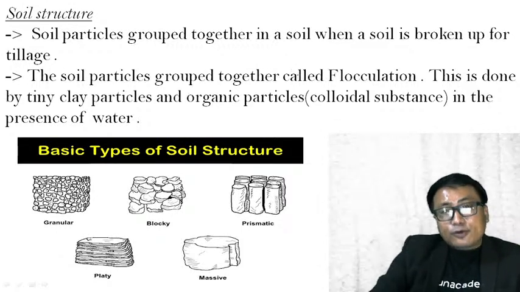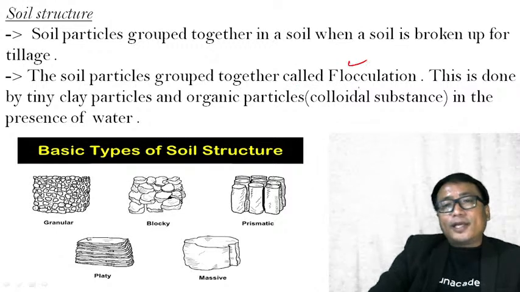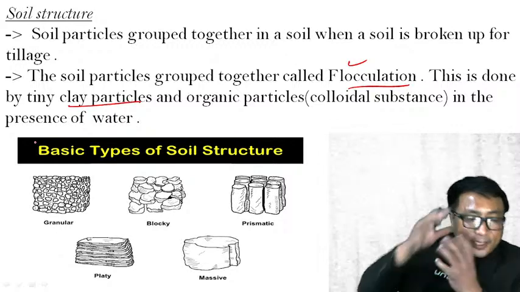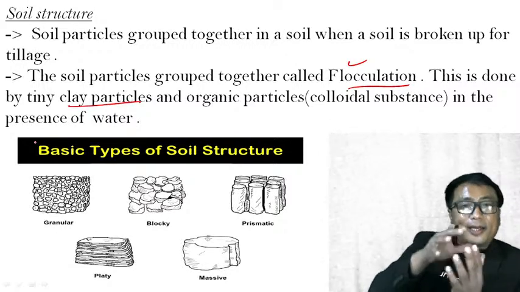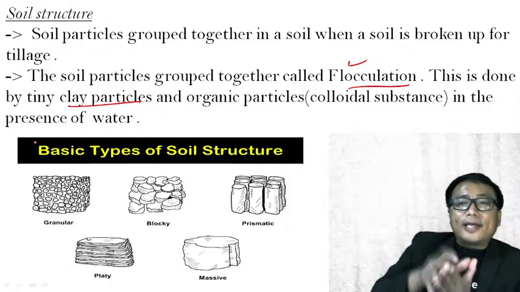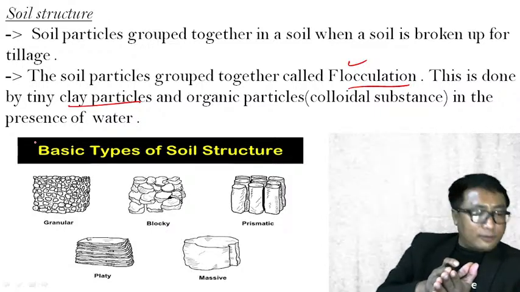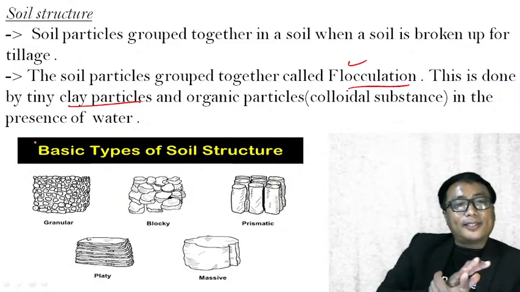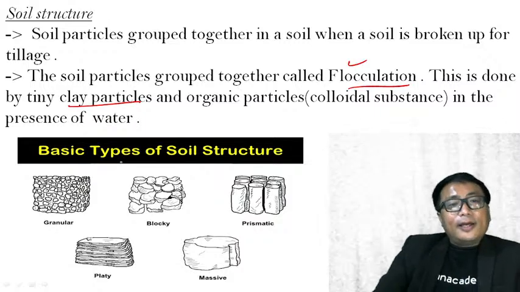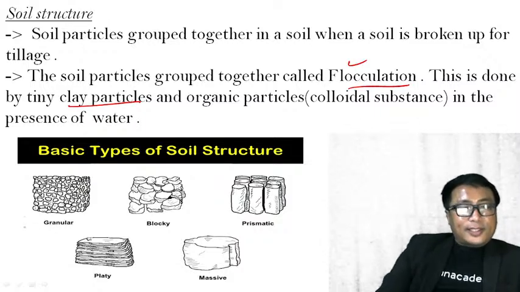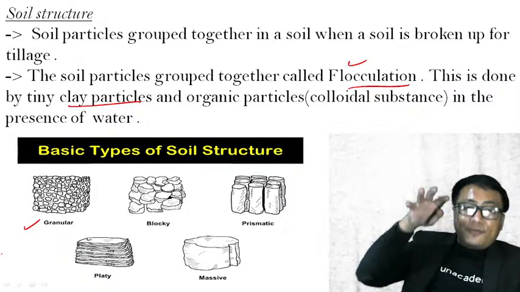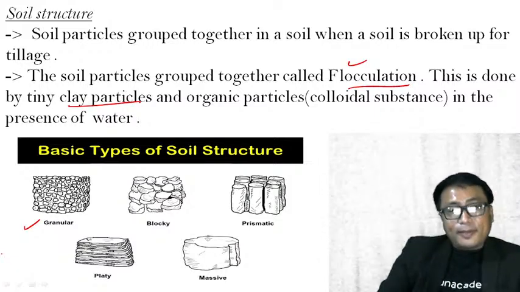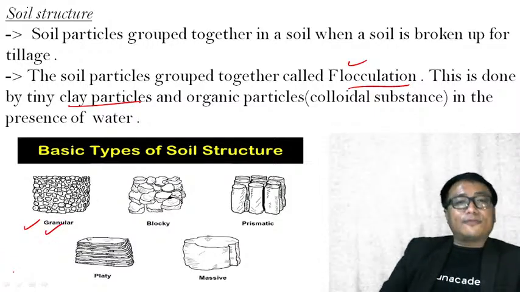The soil particles group together, called flocculation. The term is important. This is done by tiny clay particles. The binding of the soil particle is done by clay and organic particles known as colloidal substance in the presence of water. This in detail we will discuss later. But the important part is the basic type of soil structure is granular. If you dig the soil, if you till the soil, if the soil comes out in small particles in a granular shape, it is known as granular structure of the soil.